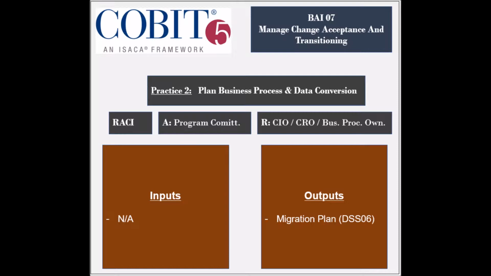From a RACI charts perspective, the entities that are responsible include the business process owners, the Chief Risk Officer, and the Chief Information Officer. The entity that is held accountable is the Program Steering Committee. The practice receives no inputs, but generates one output, which is the migration plan to be used by the DSS6 process.